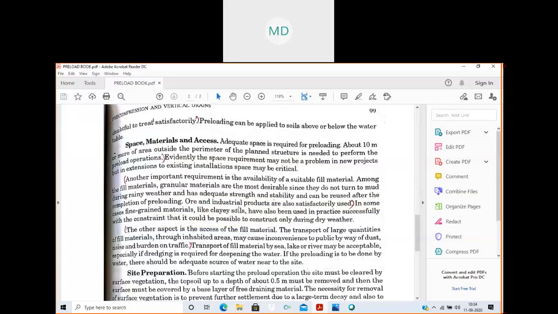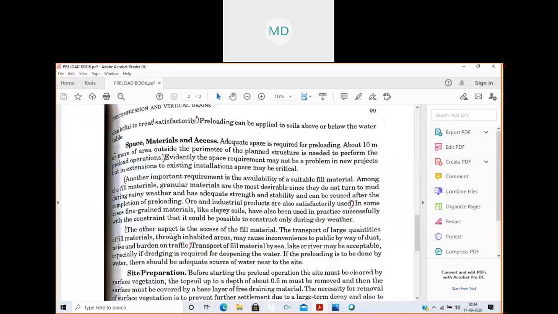Then ore and industrial products are also satisfactorily used. These are products that originate from industries, waste products, steels and all, where after cutting, some waste materials are left over. So those also we can bring to apply the loads.